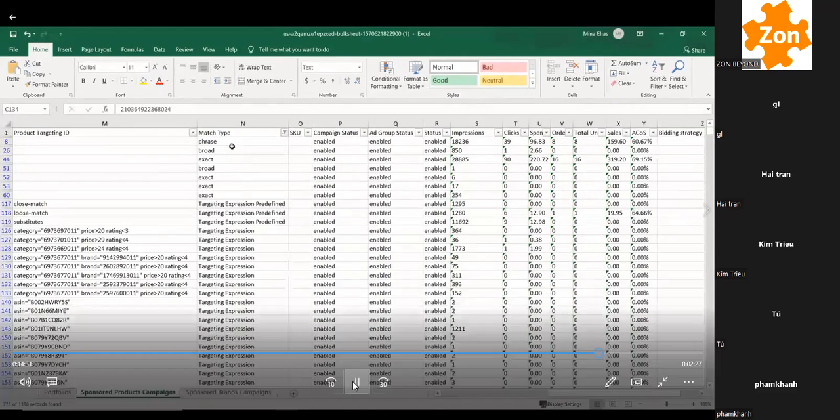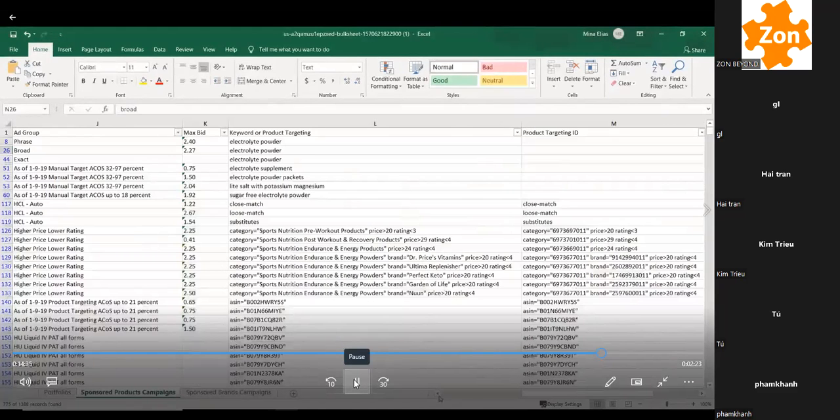Now these are all the keywords that I'm bidding on. So this is everything that I'm bidding on, and I have my max bids right here.